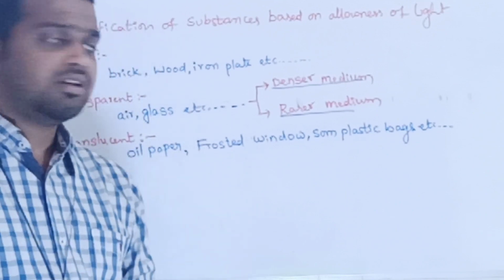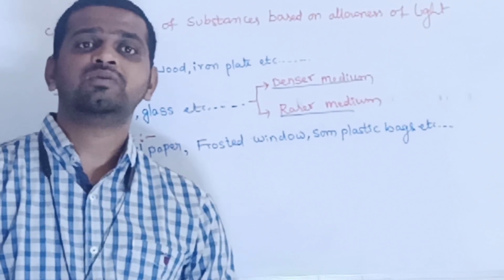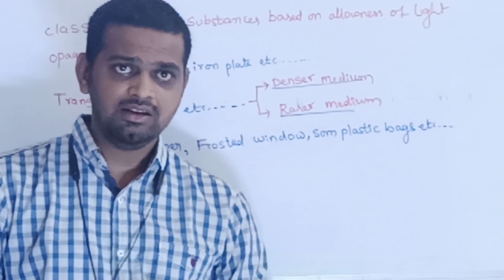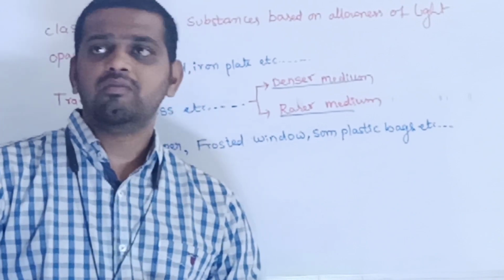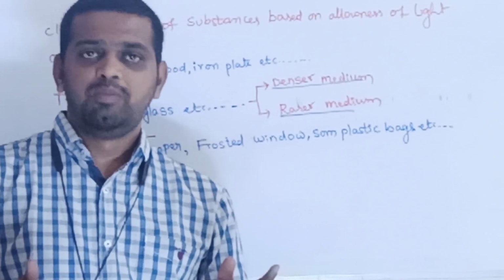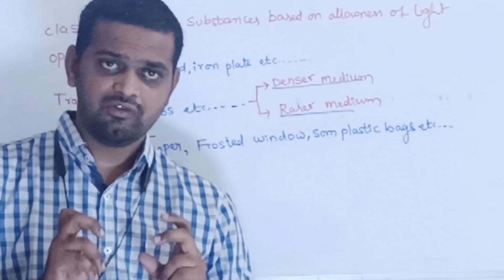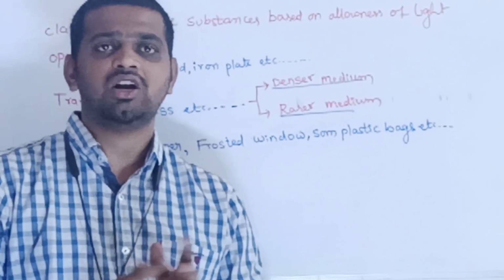Coming to the opaque substance, opaque substances are the substances which don't allow light through them completely. Such kind of substances are called opaque substances. For example, take a metal plate and allow light to fall on it. By means of that you will observe a shadow.